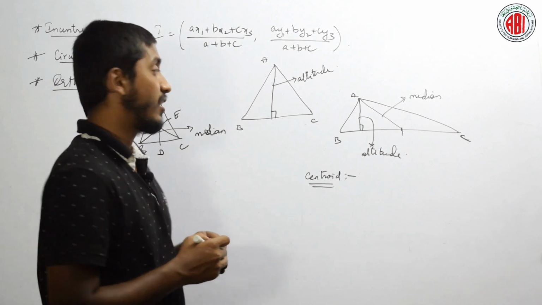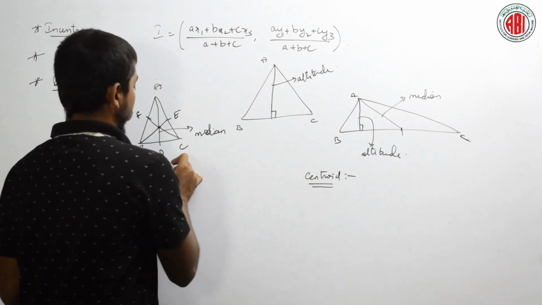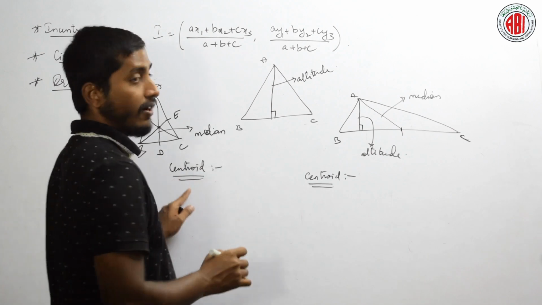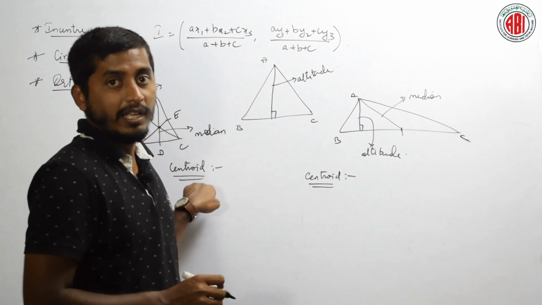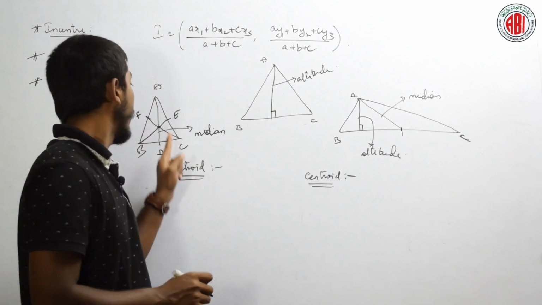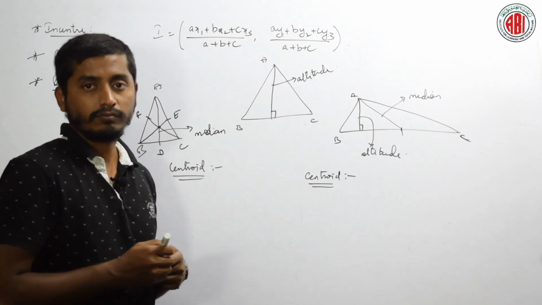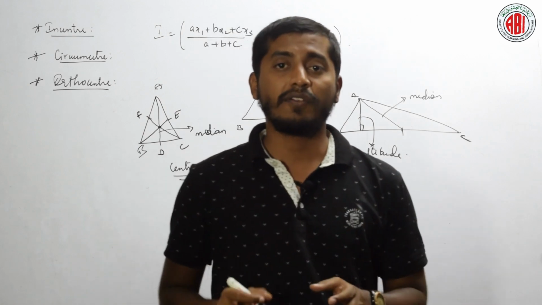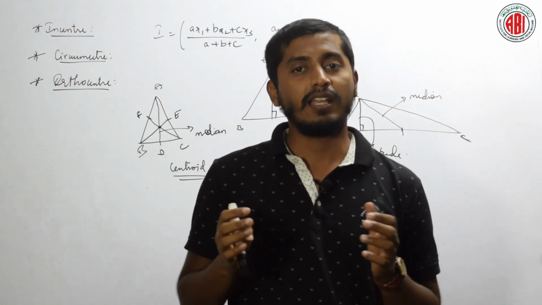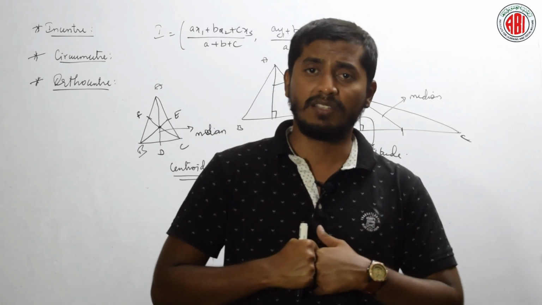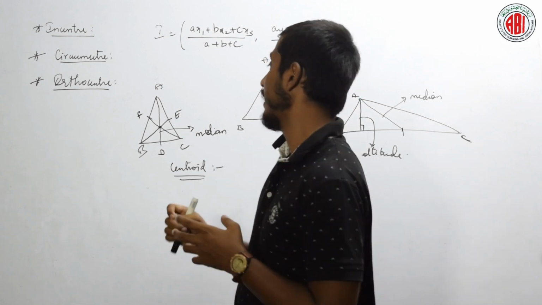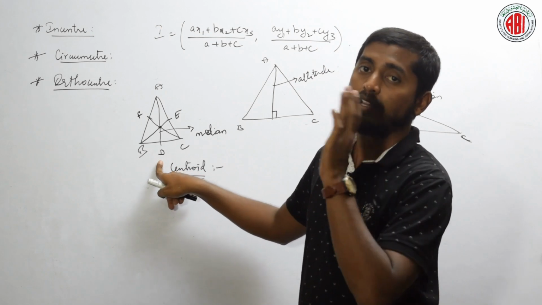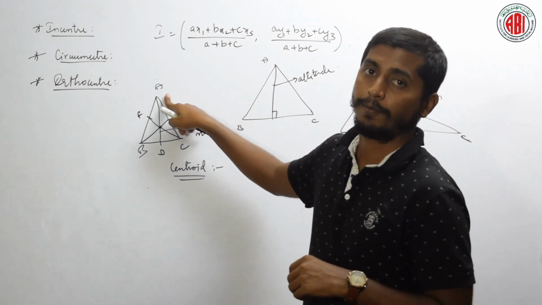That point is called the centroid. A centroid is a point of intersection of three medians in a triangle. What is a median? A median is a line that passes through the midpoint of one side of a triangle to the opposite vertex.